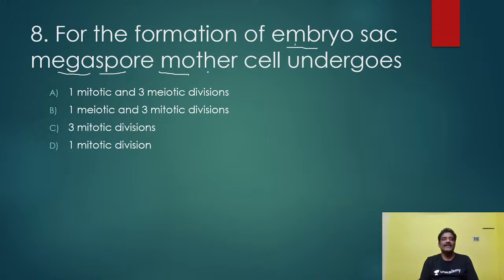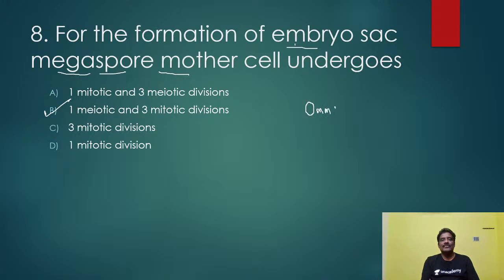Observe the question very carefully. For the formation of embryo sac, what is the other name for embryo sac? Female gametophyte. Megaspore mother cell undergoes, the right answer is here, 1 meiotic and 3 mitotic divisions. Here, megaspore mother cell is important for the development of female gametophyte or embryo sac.